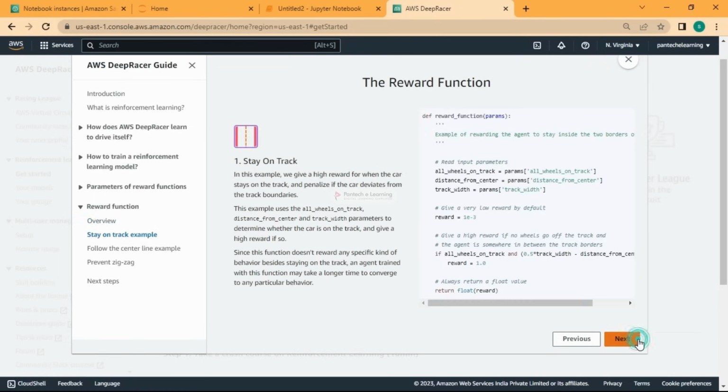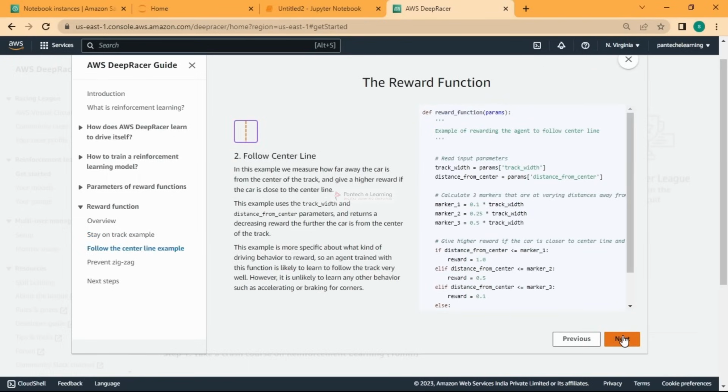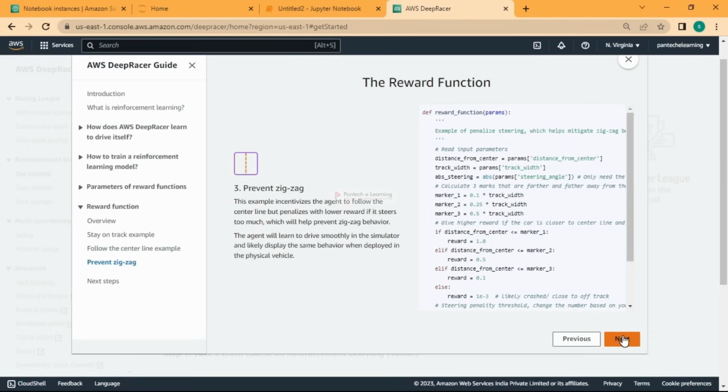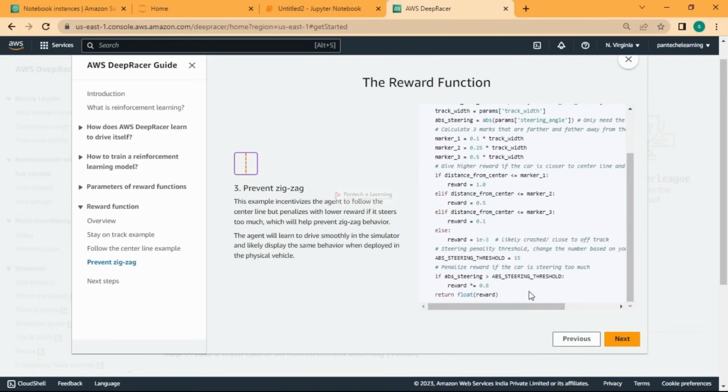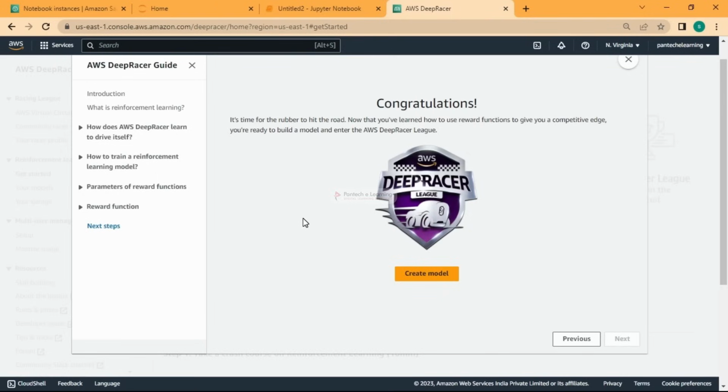When you put it all together and train it, see here, this is for the stay on track function. If it stays on track, then the reward is going to be high. If all wheels are on track and everything is fine, then the reward it gets is 1. Otherwise they give a very low reward. So it will try to achieve this automatically. For every parameter it has to consider, they are going to give some reward, and the reward is going to be high only when it performs well, right? And this is the basic idea.